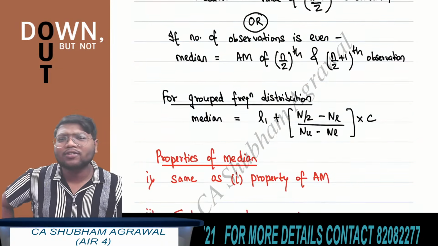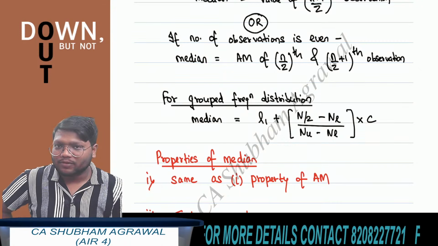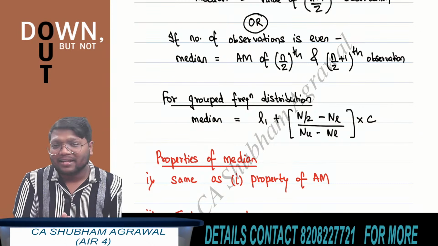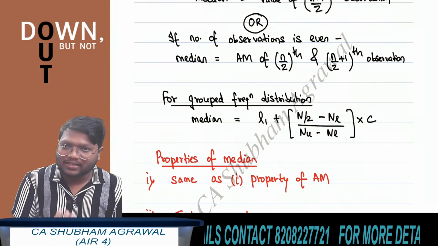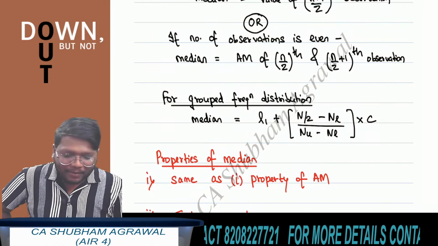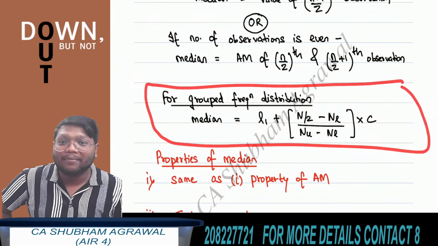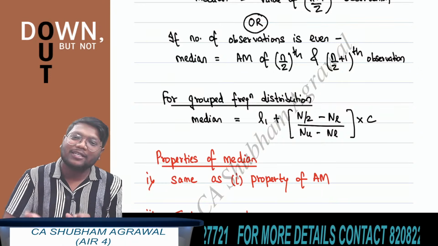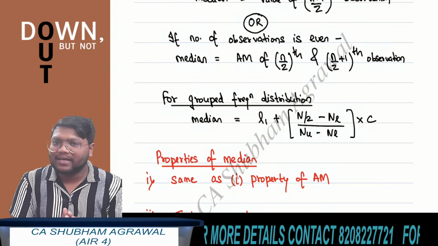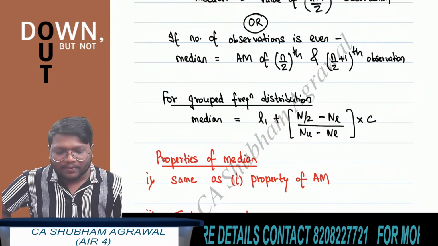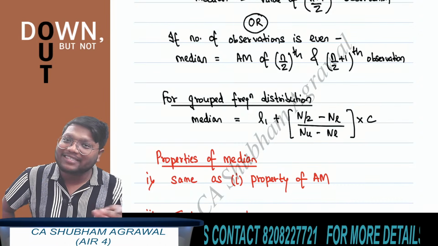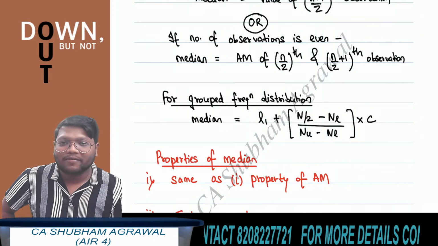There is also a formula for group frequency distribution. If a group frequency distribution is given, then how to find the median? They have given the formula for this also, but there is a very rare chance of this type of question being asked in the exam. You can skip this at the time of revision, and even if they ask, it will take at least 4 to 5 minutes to get the answer. We are covering questions based on discrete data, because around 99% of the questions are based on discrete data, not group frequency distribution.